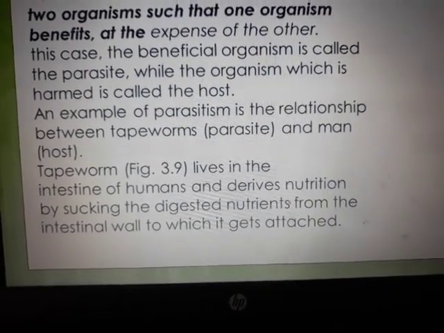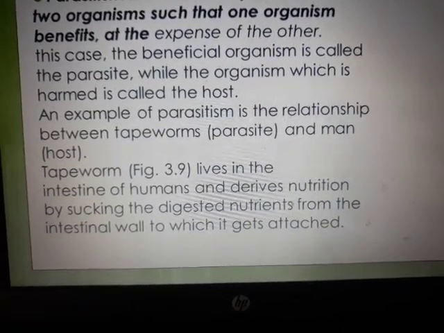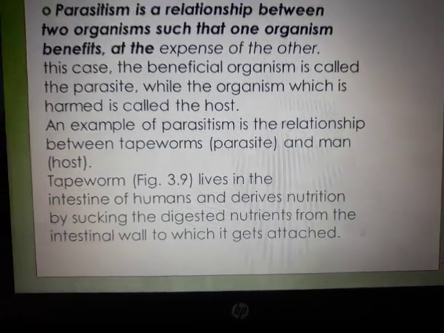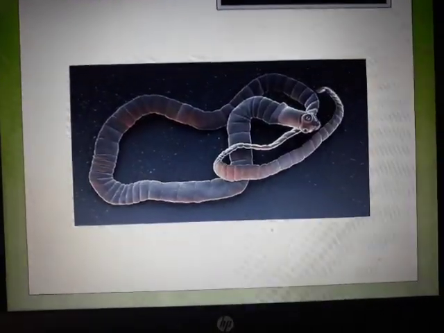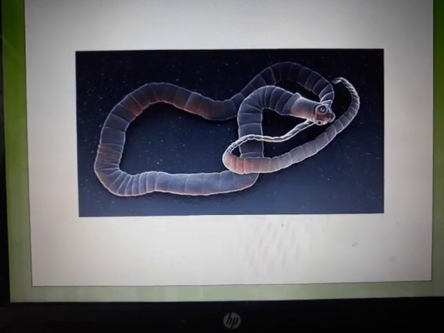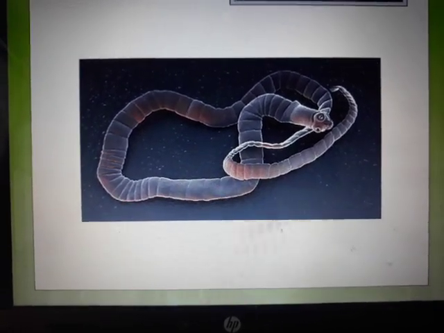That is why it doesn't move. It just keeps attached to the intestine. It will keep on sucking the digested food. So tapeworm is a parasite. This is the tapeworm, and it grows inches and inches daily. It grows very long, sometimes up to 14 inches.